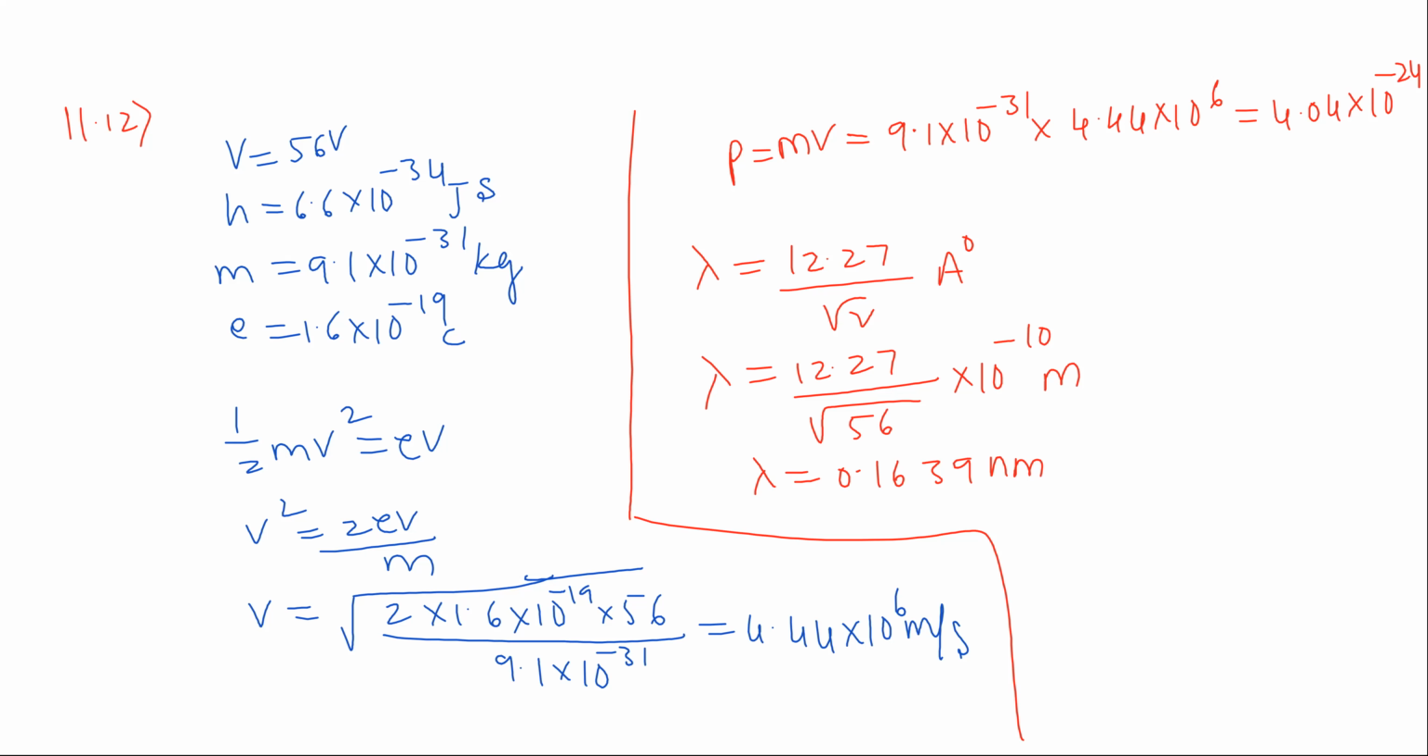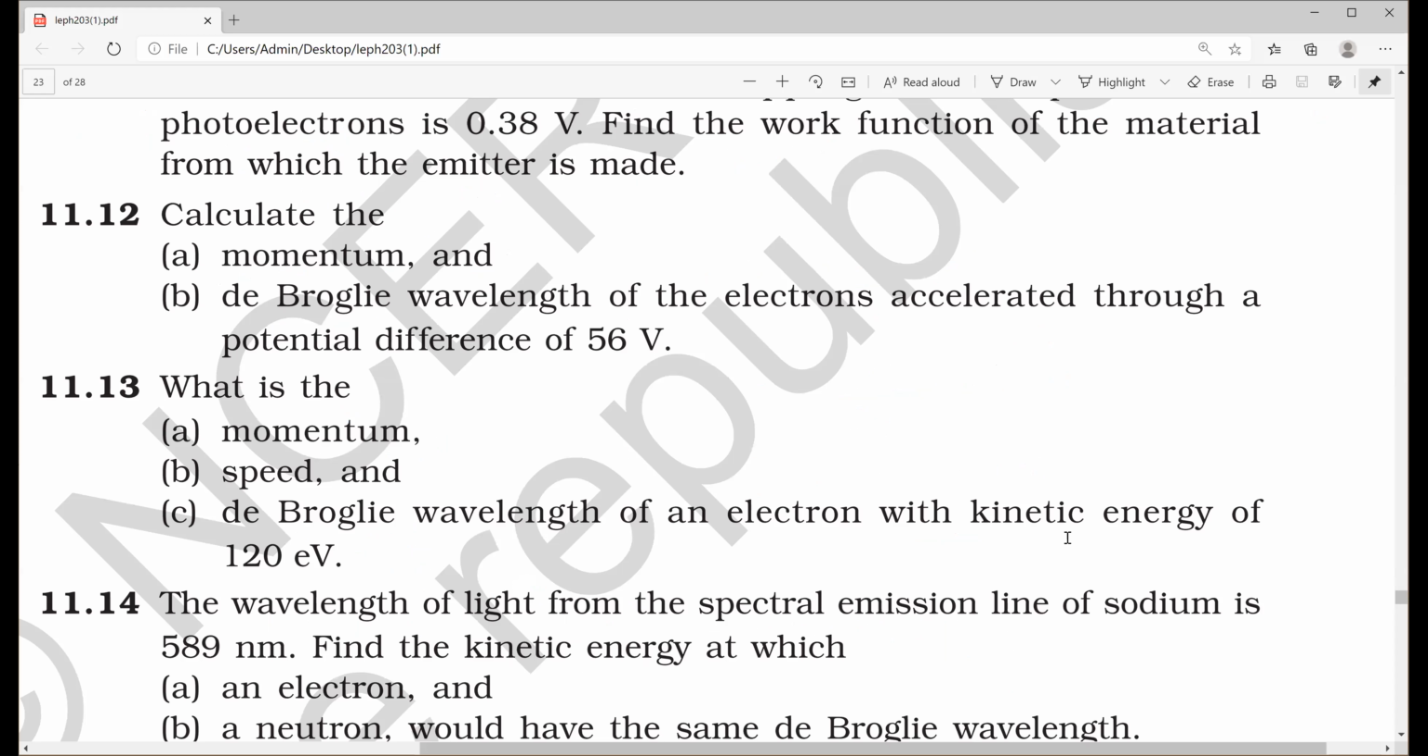So next we shall move to 11.13. Let us see what they have asked in 11.13. What is the momentum, speed and de Broglie wavelength of the electron with the kinetic energy of 120 electron volt? So let us solve 11.13.